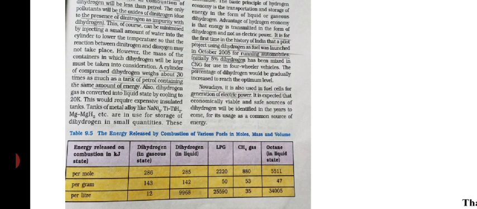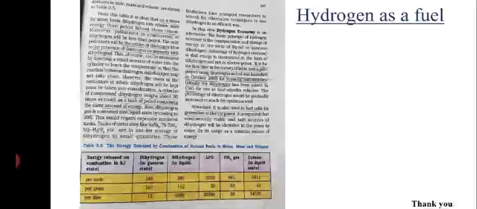It signifies that it can give a lot of energy, much better than LPG or CNG or octane, etc. But there is a problem. A cylinder of compressed dihydrogen weighs about 30 times as much as a tank of petrol containing the same amount of energy.